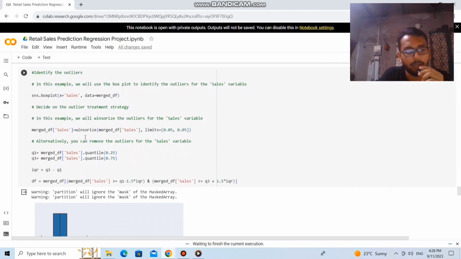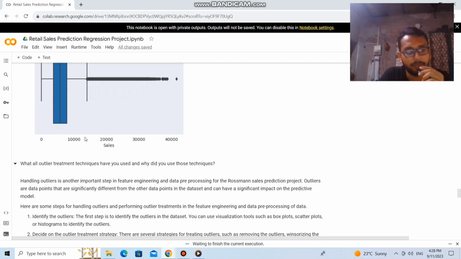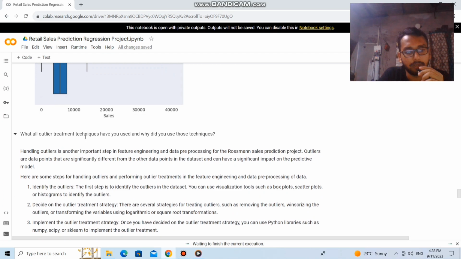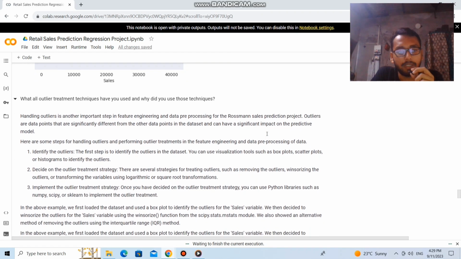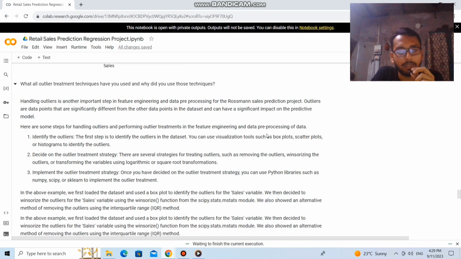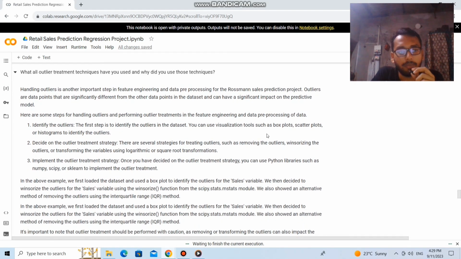Next, handling outliers is another important step in feature engineering and data preprocessing for the Rossmann sales prediction project. Outliers are data points that are significantly different from the other data points in the dataset and can have a significant impact on the predictive model.